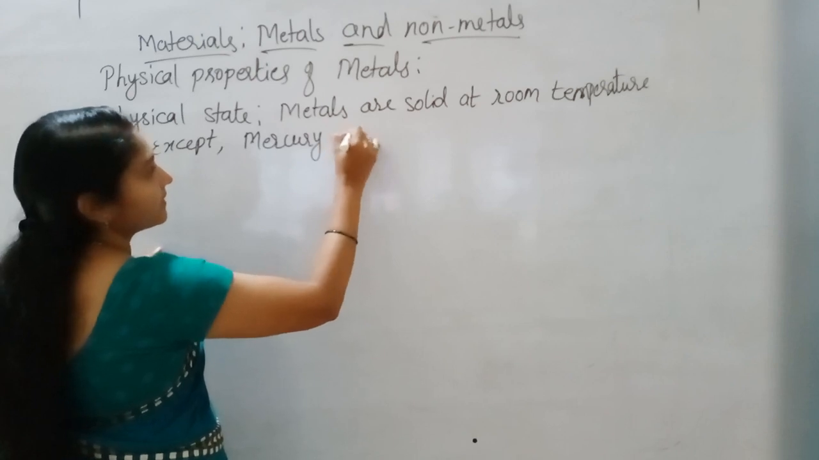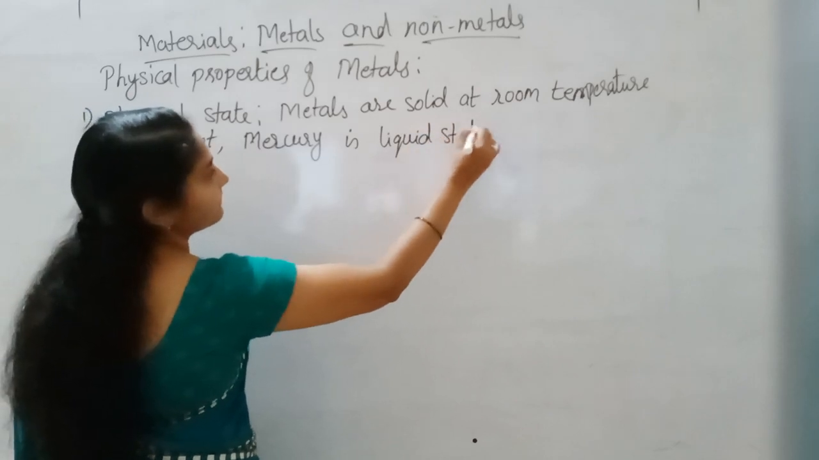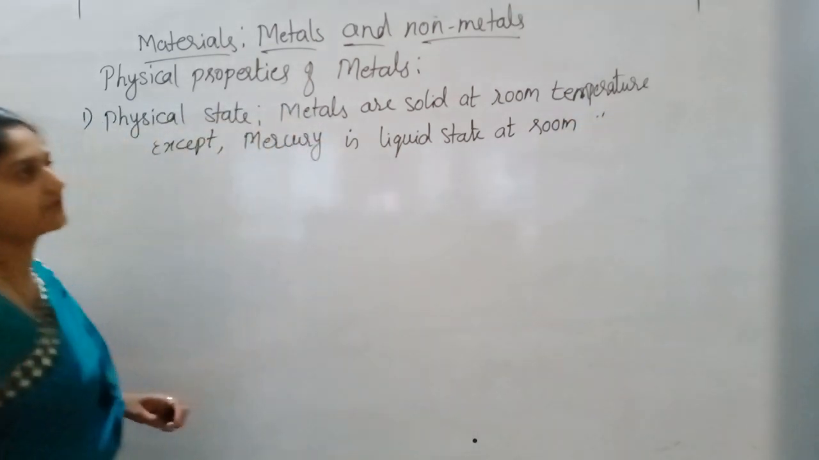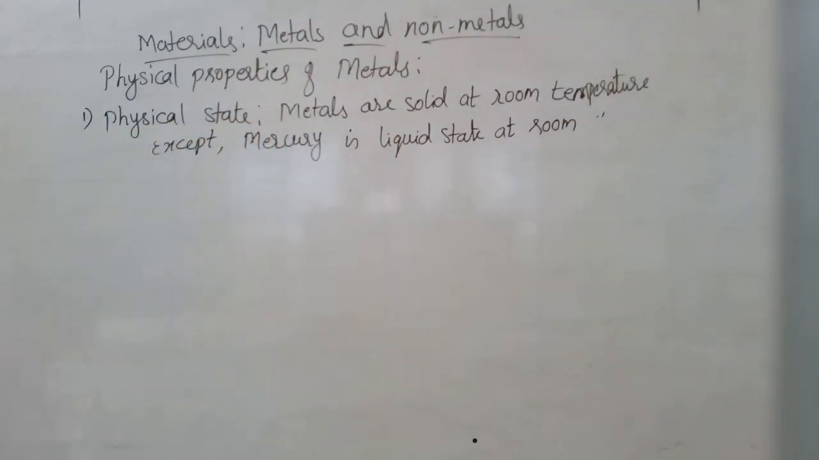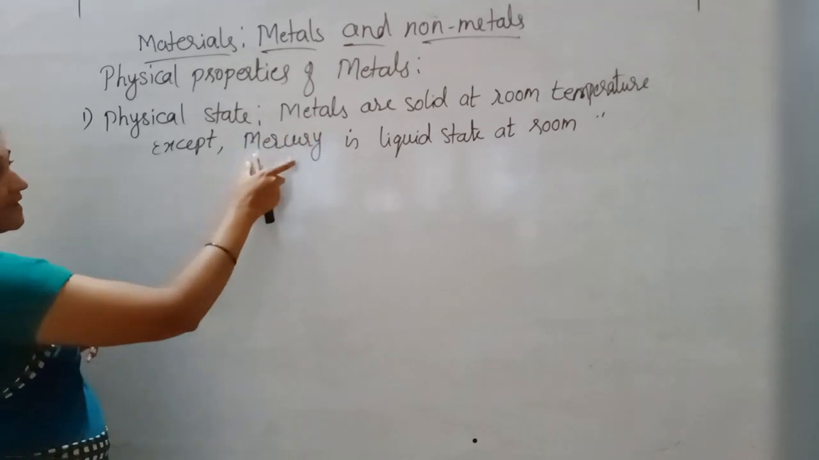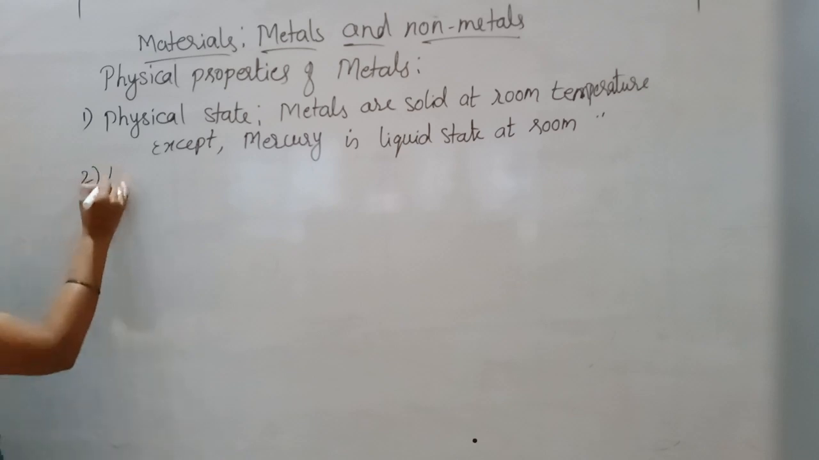Mercury is in liquid state at room temperature. Almost all other metals are in solid state at room temperature, except mercury, which is liquid at room temperature. Okay.